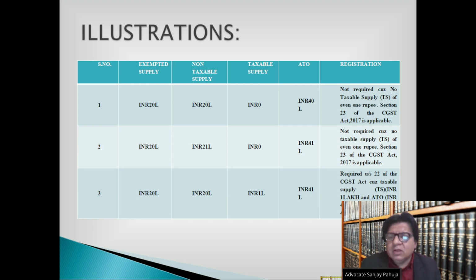Serial number 3. Exempted supply is 20 lakh rupees. Non-taxable supply is 20 lakh rupees. Taxable supply is 1 lakh rupees. The ATO is 41 lakh rupees. Here registration is required under Section 22 of the CGST Act because taxable supply is 1 lakh rupees and aggregate turnover is greater than the threshold limit. Aggregate turnover is 41 lakh rupees and the threshold limit is 40 lakh rupees. That's why registration is required in this situation.